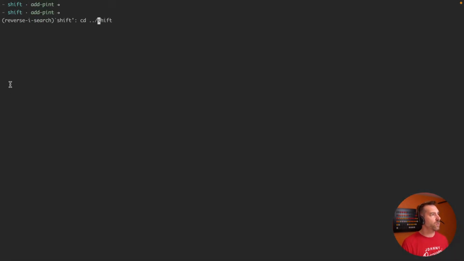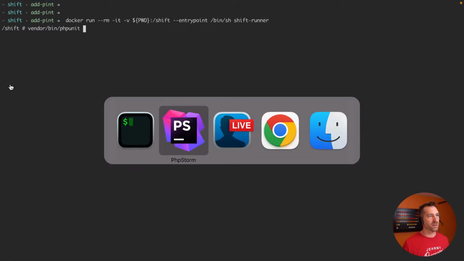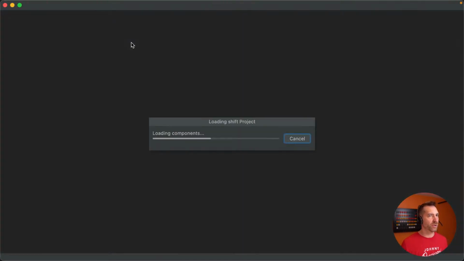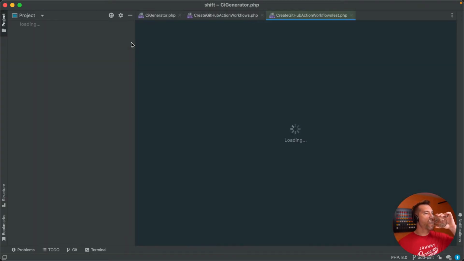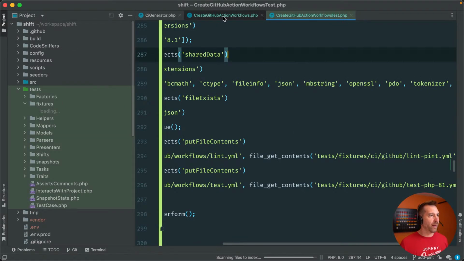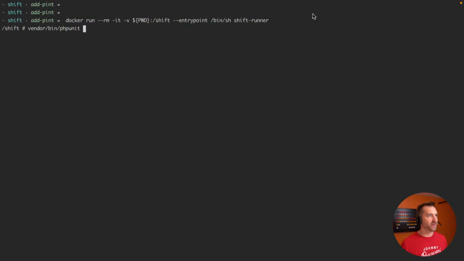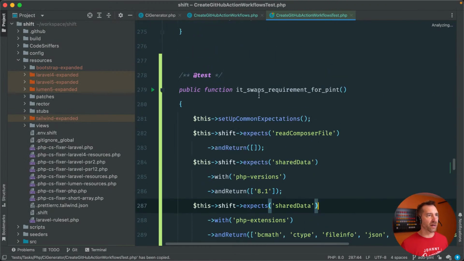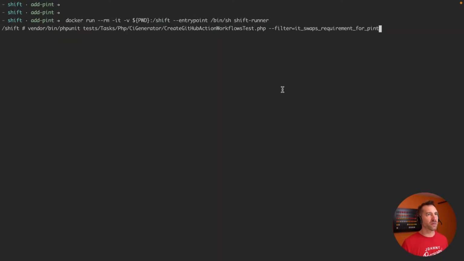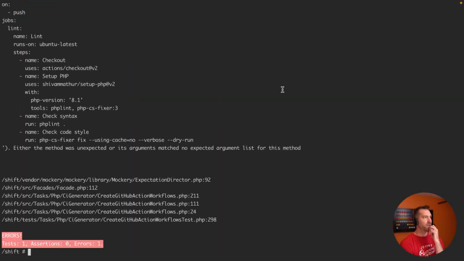Okay. We have the shift runner. Let's bring that up. And we're going to do vendor/bin/phpunit. And where was I here? Let's bring this back up. Get a drink while we're waiting. Okay, let's borrow this test, and for giggles, let's just filter just this test. All right, let's let this run.